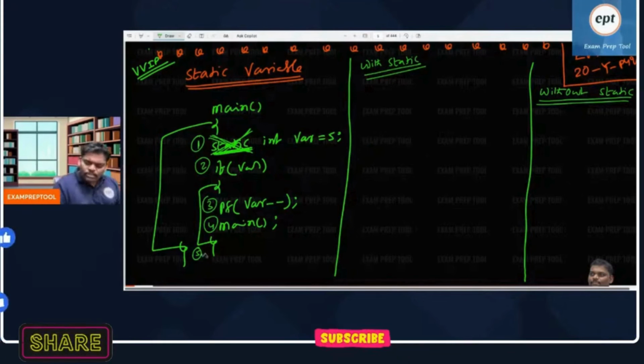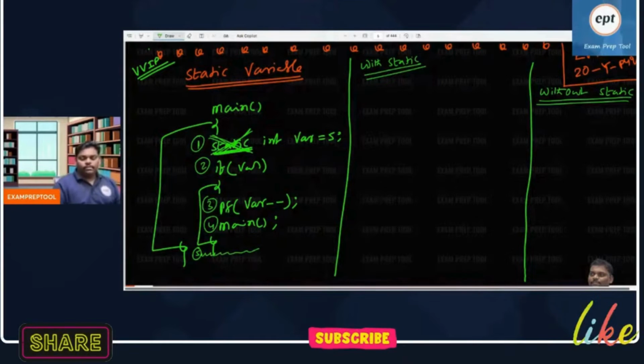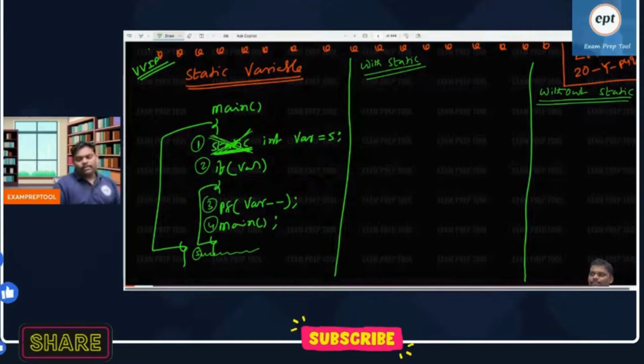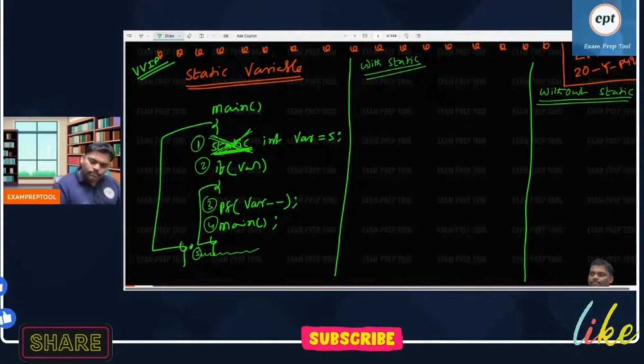Let us assume someone. Everyone listen. If the second statement fails, then I will go to the fifth statement. If the second statement passes, I have to go through 3 and 4. Only if the condition is true will I go inside 3 and 4. If the condition fails, I don't go inside, I will go outside. The fifth one is only for our convenience, actually no one is there.